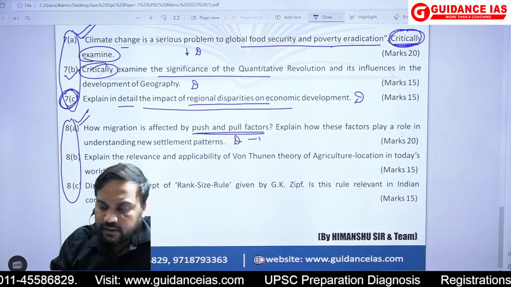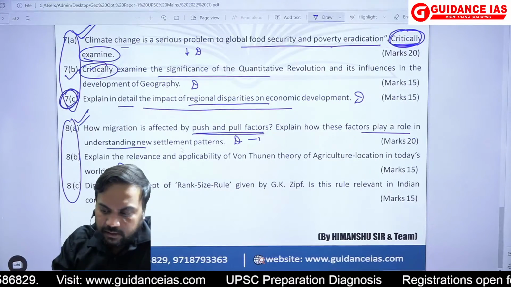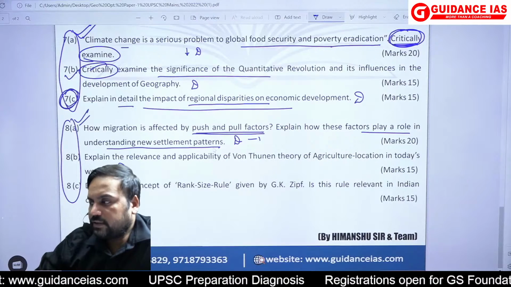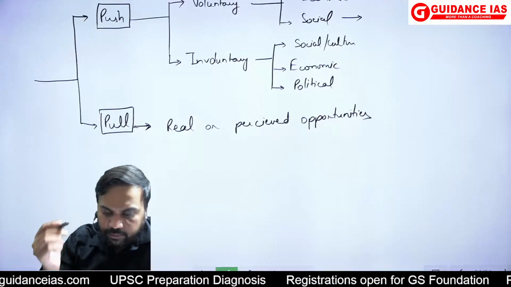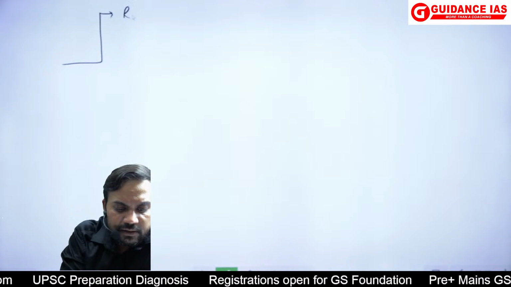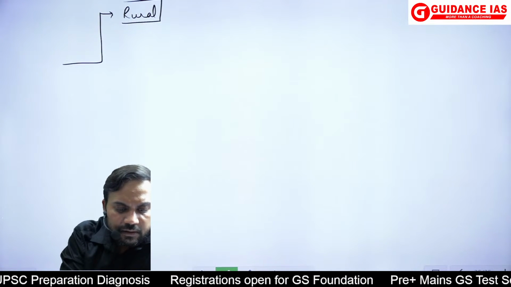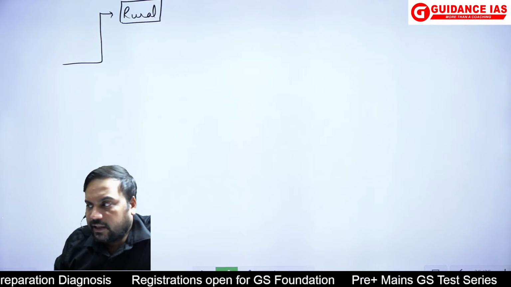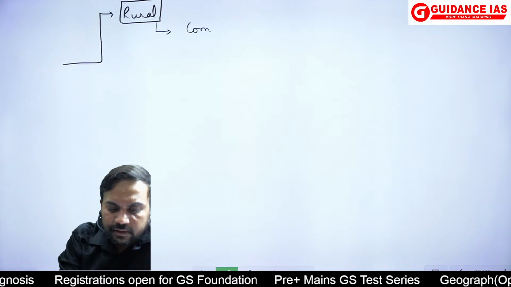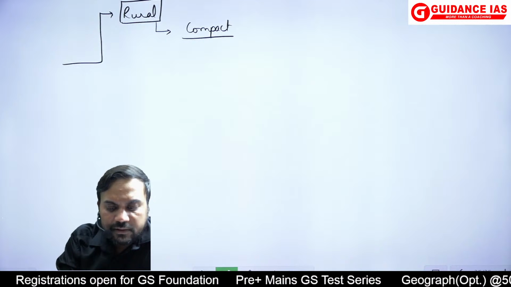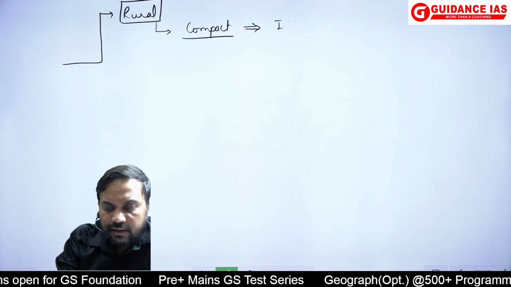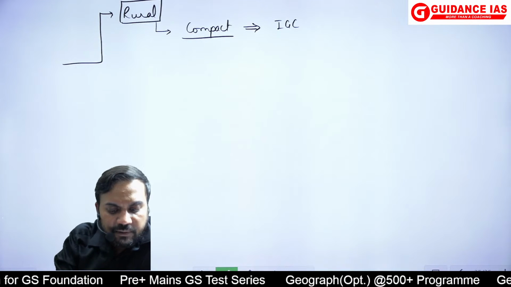Explain these factors, how they are playing a role in understanding new settlement patterns. So new settlement patterns में अब यहाँ पर हमें clearly क्या करना है? New settlement patterns दो तरीके से सोचना है. How they are creating new rural settlement patterns, how they can essentially create. ठीक है. So if you remember, हमने बात किया है compact settlement patterns, how they can be created, like the Indira Gandhi canal region के बारे में हमने बात किया था.